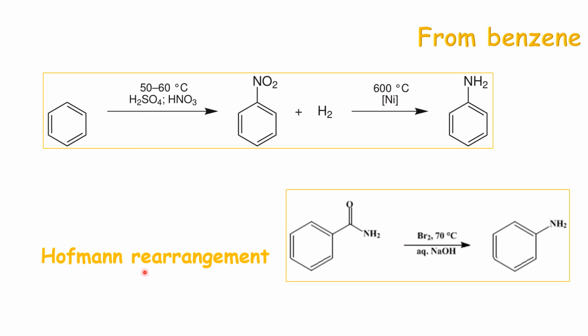This is called Hofmann rearrangement, wherein the phenyl group, which was initially bonded to carbon, now migrates to the nitrogen, and the compound contains one carbon atom less than the original one. So this is also called Hofmann degradation, where the resulting amine contains one carbon atom less than the starting amide.